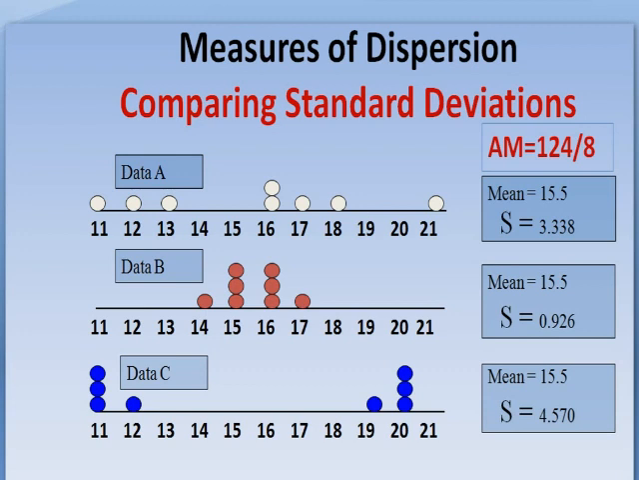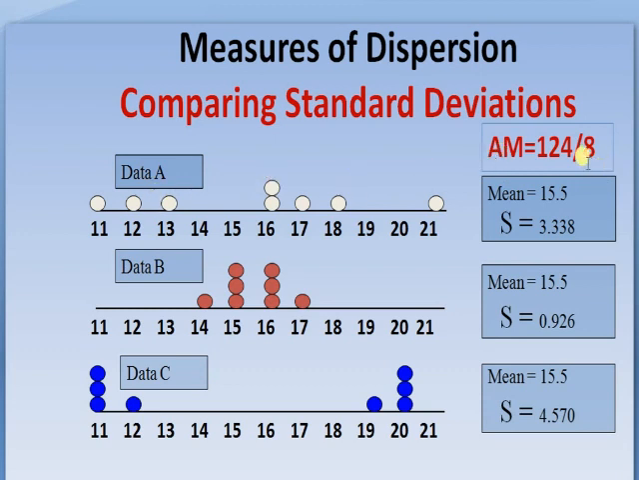Let us take another example, measures of dispersion and comparing standard deviations. Data A, data B and data C, there are three sets of data here, and we see 11 comes one time, 12 comes one time, 13 comes one time, 14, 15 are 0, 0, and 16 comes two times, 17 comes one time, 18 comes one time, 19 and 20 are 0, and 21 comes one time. There are 8 observations, 1, 2, 3, 4, 5, 6, 7, 8.